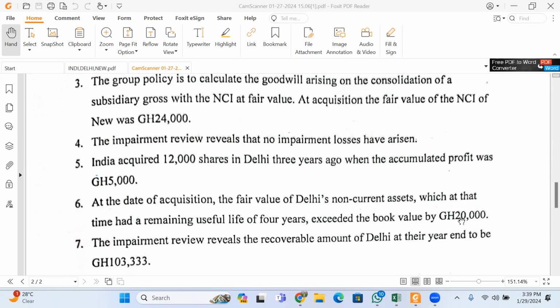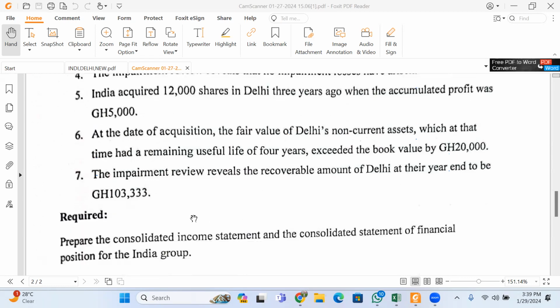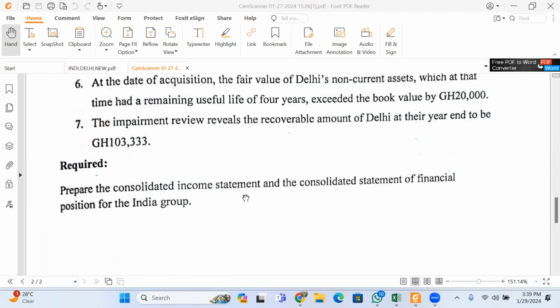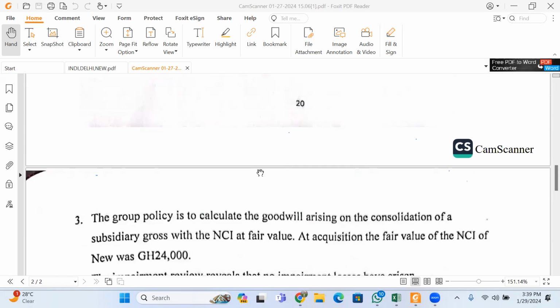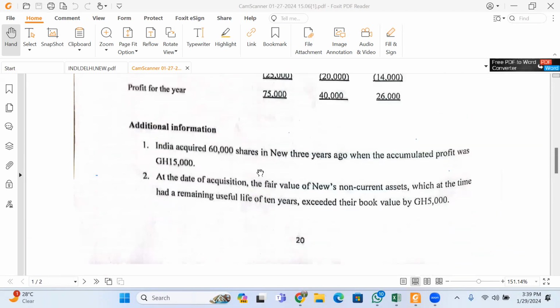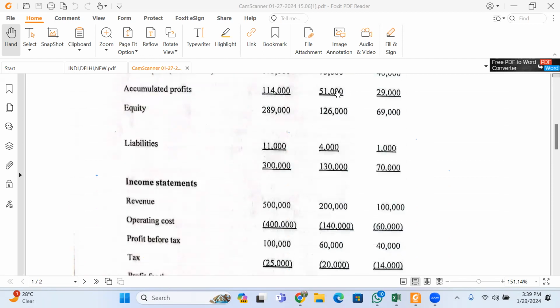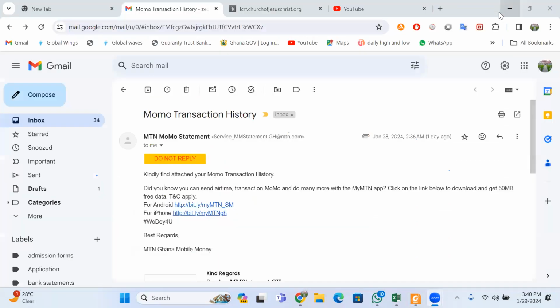The impairment review reveals the recoverable amount of Delhi at year-end to be 103,333, and you have to prepare the consolidated income statement and financial position for the Indian group. This is all the question is about.